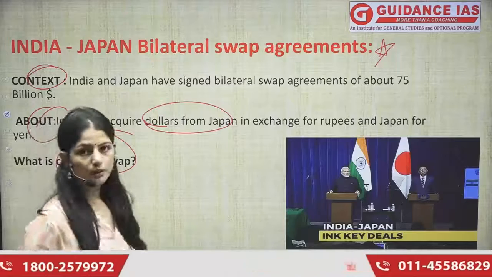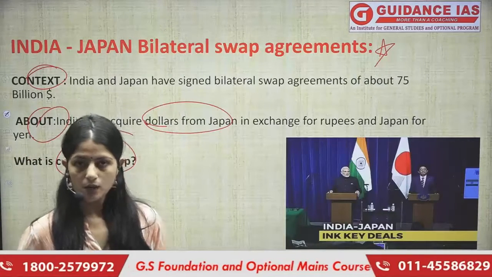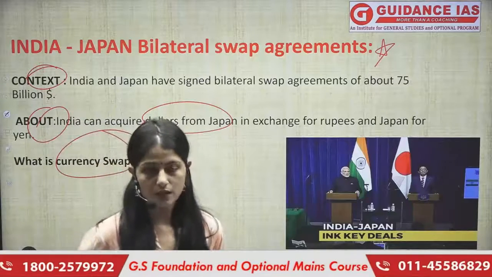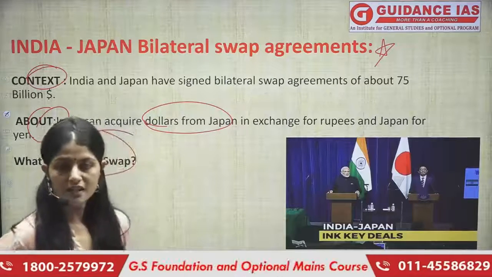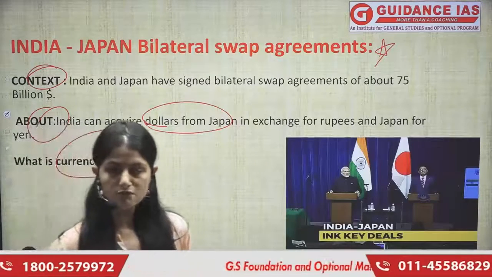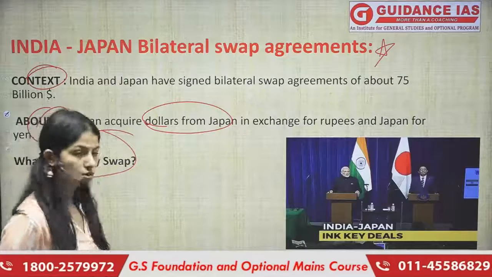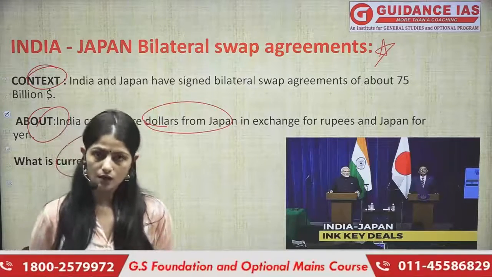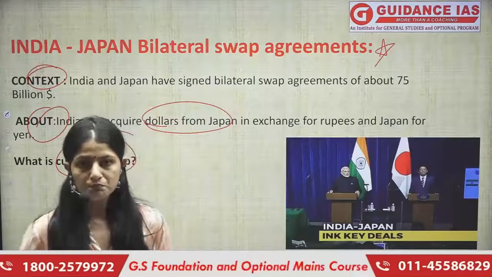We know that Japan is our crucial economic partner, a very key partner, and we also know that these kinds of swap agreements are very beneficial for the capital markets of both countries. So they must happen, and especially for countries like Japan we must keep doing these swap agreements because they are really good partners, especially when we talk about foreign policy.